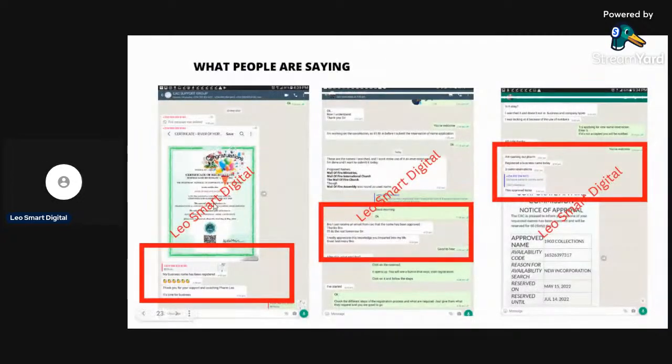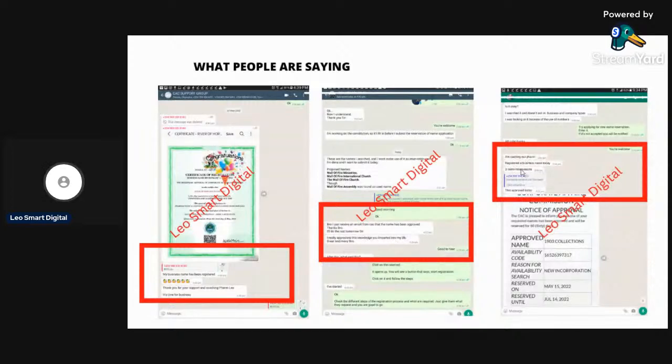This is the support group. This client enrolled, and within less than 3 days, he was able to register his business name, and he was so happy. He's a pharmacist. Now, this is a pastor. He was so happy. In fact, he was so inquisitive: will he be able to register his church? But he was so glad when his name was approved. He followed the steps, got approval, and then proceeded to register it.